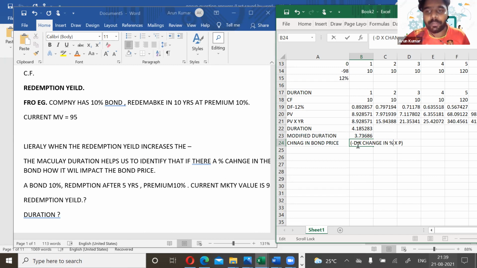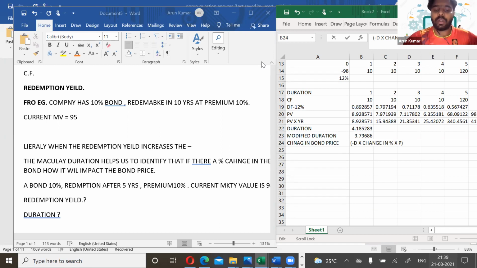First of all, you have to identify the duration, then calculate the modified duration. Then the change in bond price will be minus D, the modified duration, multiplied by the change in the percentage of interest, multiplied by the bond price. So that 3.73 means that if there is a change in the interest rate, it will change the price of that bond by this many times. Price means the current price of the bond. Is it clear now?